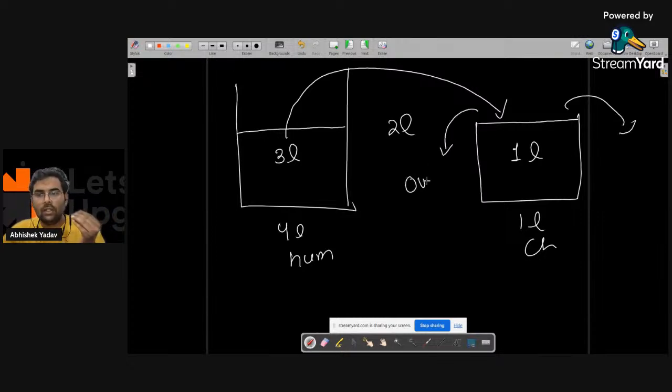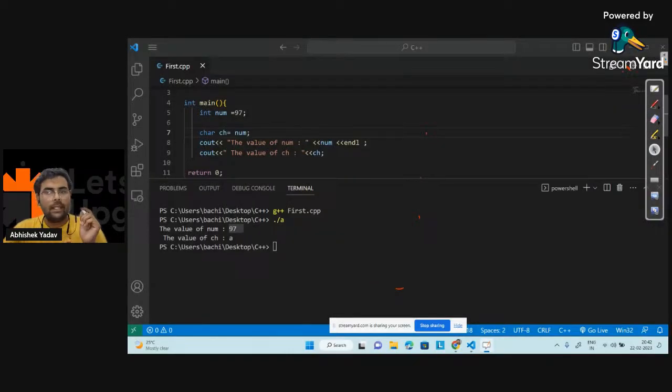Okay, will get overflowed here. Okay, so here also you are saying, hey, I am getting the correct output because here inside the 4 liter container I have 1 liter of water, so there is no issue. But the moment you will write this line, 1 minute, yeah, the moment you will say, hey, this